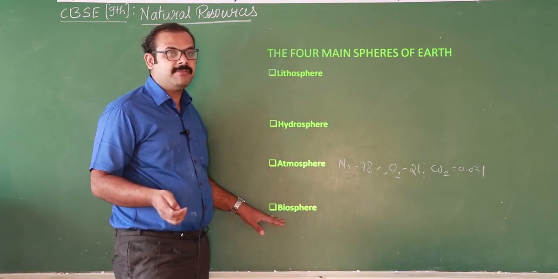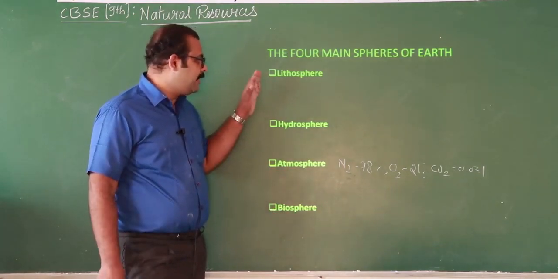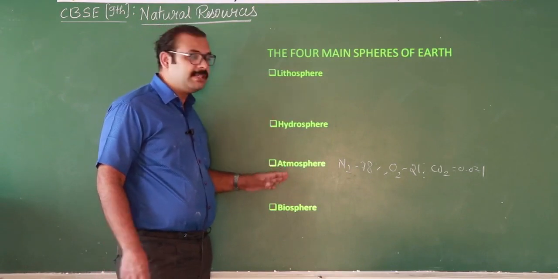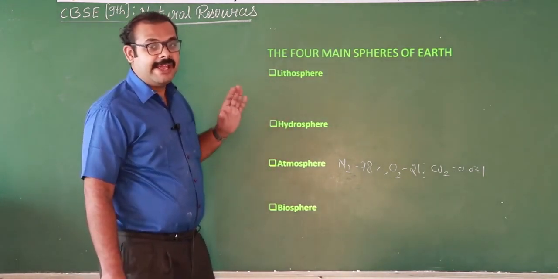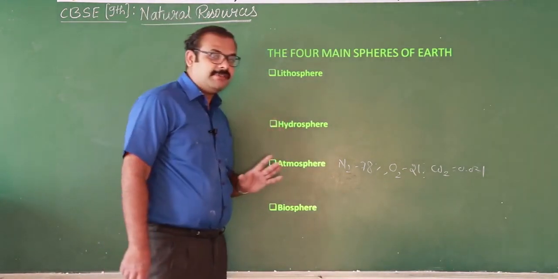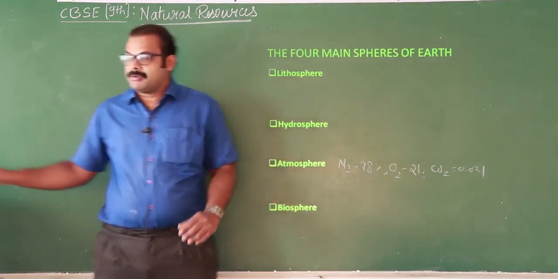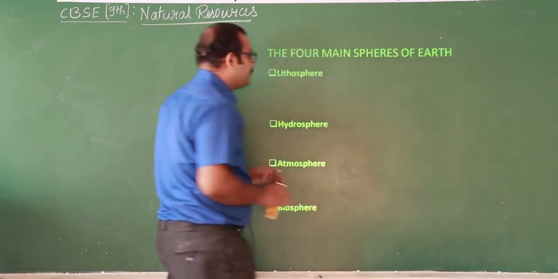Bio refers to life, meaning where life exists, in those areas you will find lithosphere, hydrosphere and atmosphere. All these three components are very essential for the existence of life. So where life exists, those are called biosphere. This is about the different spheres of the Earth.